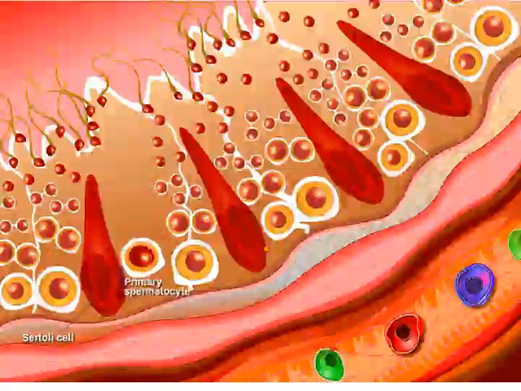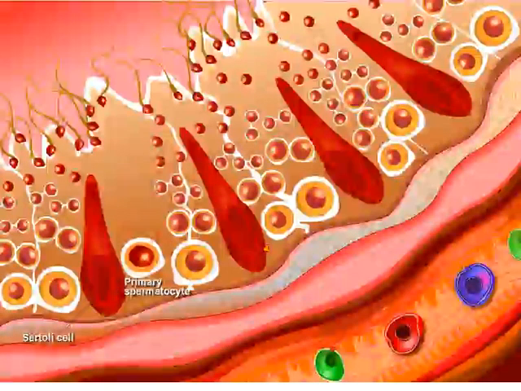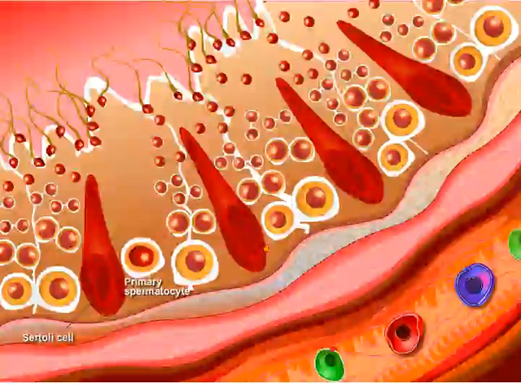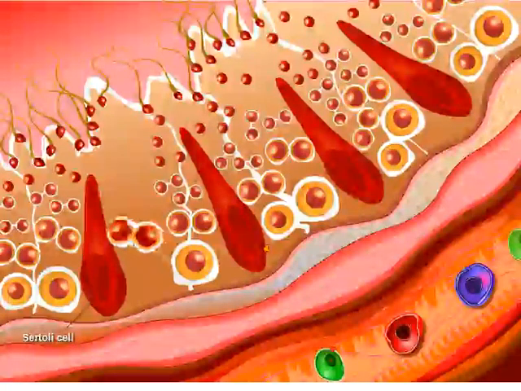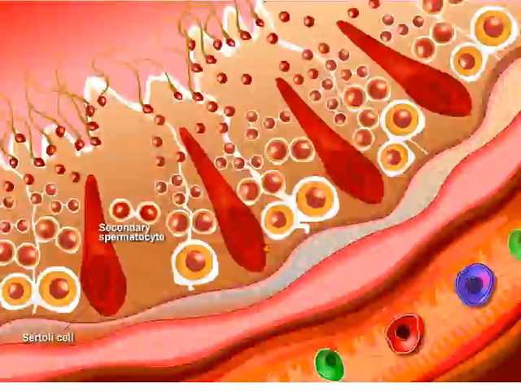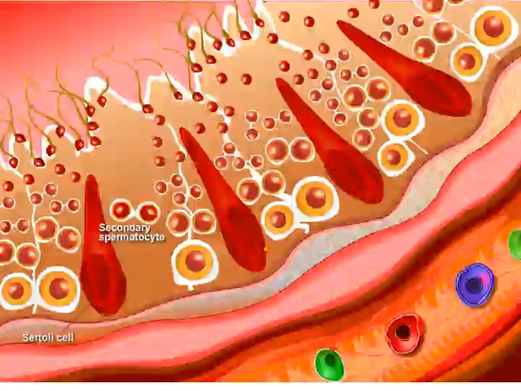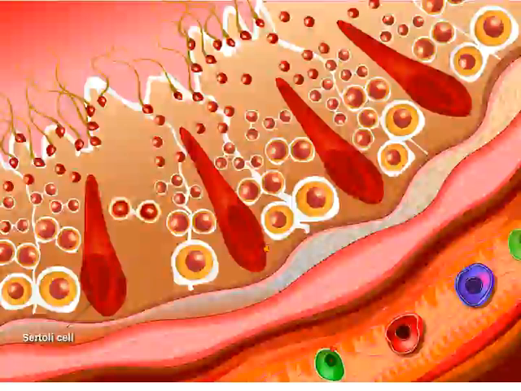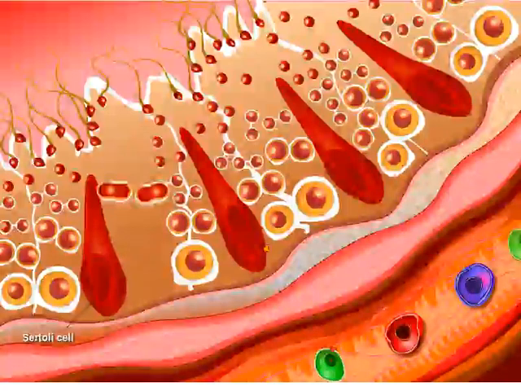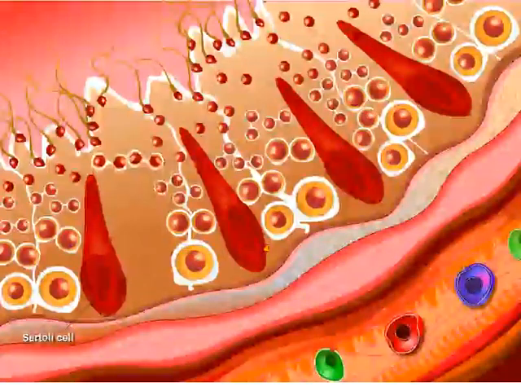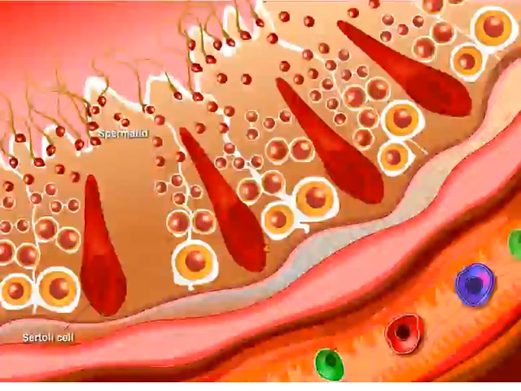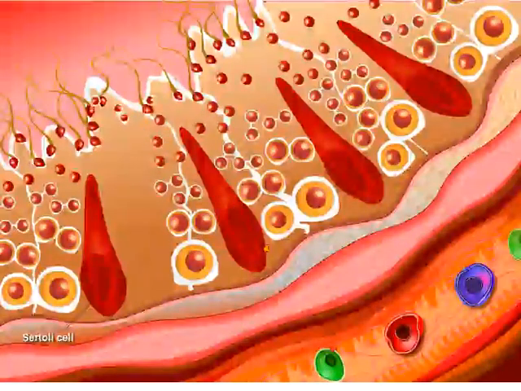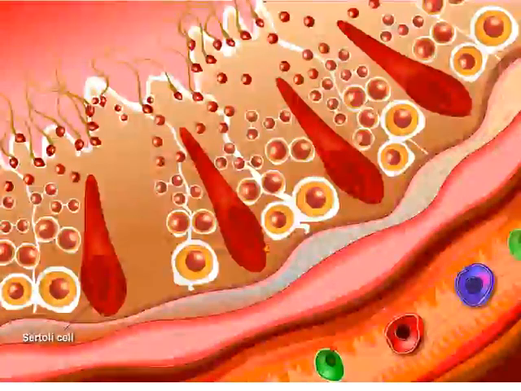Spermatogonia first proliferate by mitosis to become diploid primary spermatocytes, or 2N. Primary spermatocytes are then transformed into 2 secondary spermatocytes, or 1N, during meiosis I. Each of these cells, in turn, is converted into 2 1N spermatids during meiosis II. These migrate towards the lumen of the seminiferous tubule.